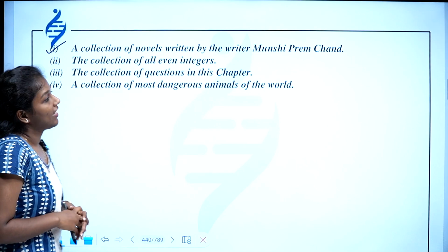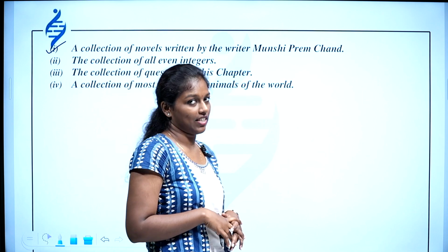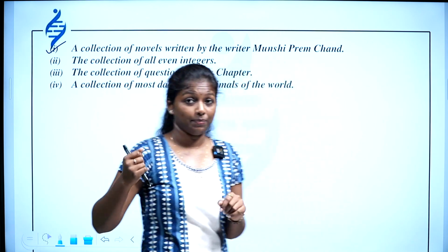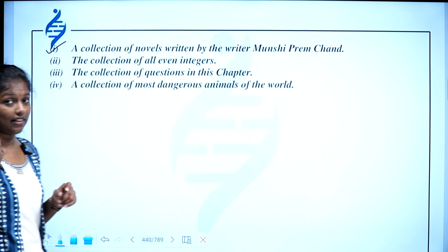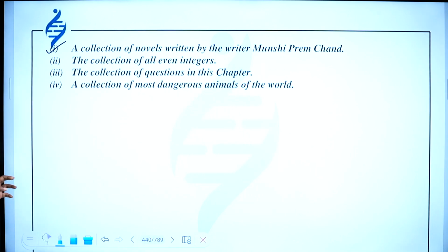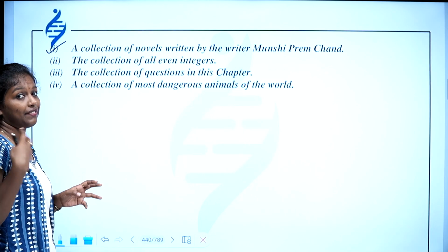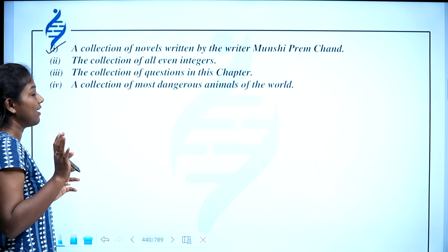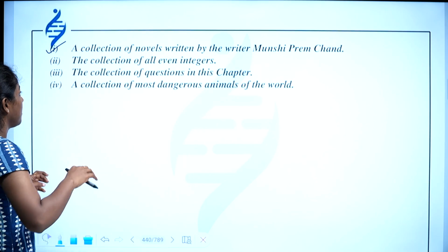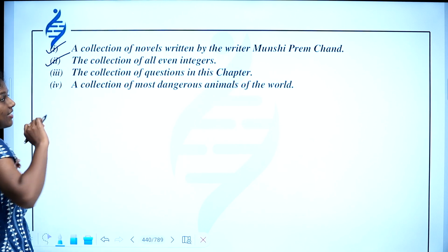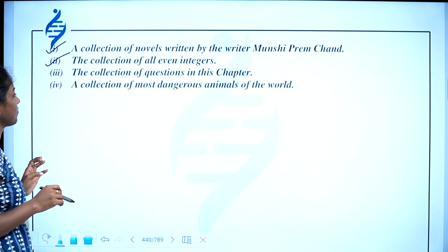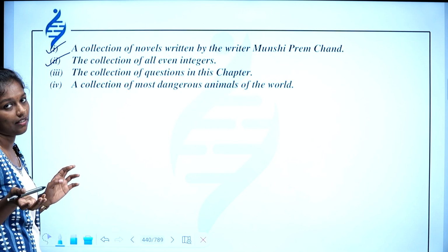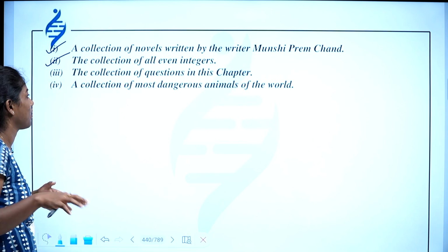The collection of all even integers. This is an infinite set. Why? Because even integers are continuing up to infinity. There are an infinite number of even integers. But since it's well defined, it is a set. And the number of elements of a set doesn't matter for considering whether it's well defined or not.